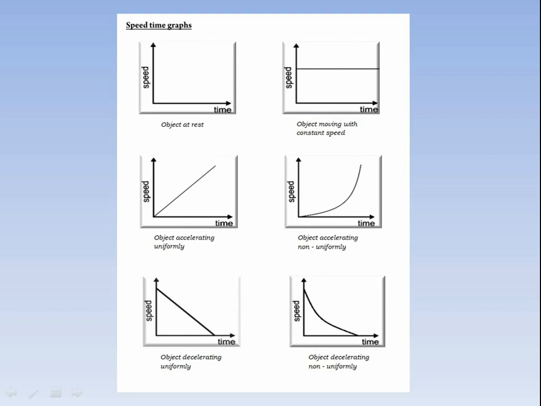In the fifth case, the object is decelerating uniformly. The speed of the object is decreasing. The object is going down to stop, or its speed is getting slower with equal intervals of time. That means the object is decelerating uniformly.